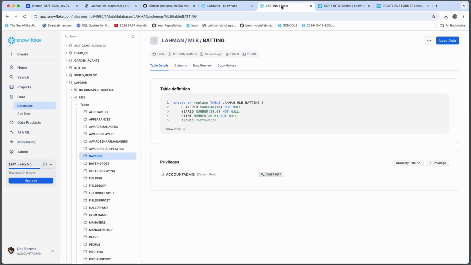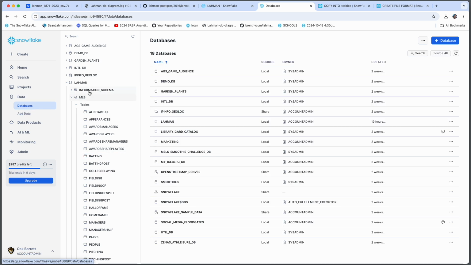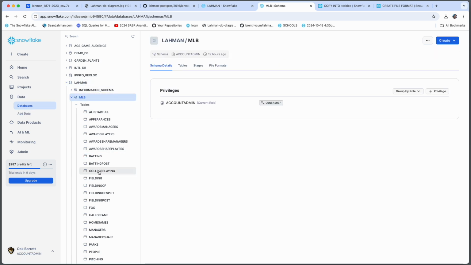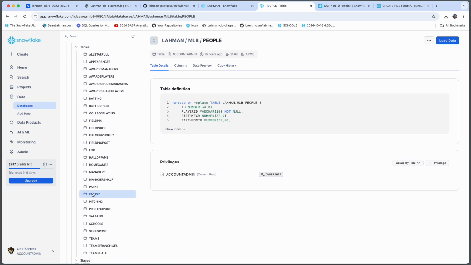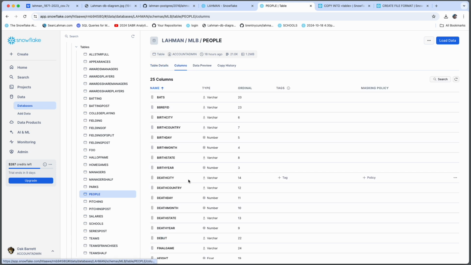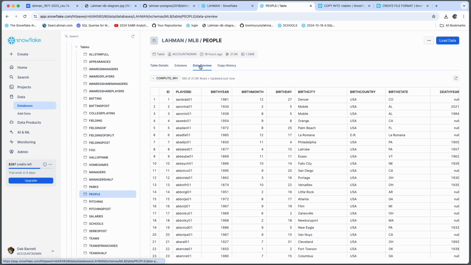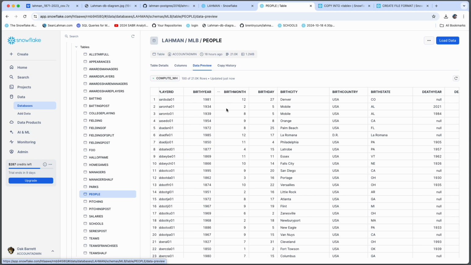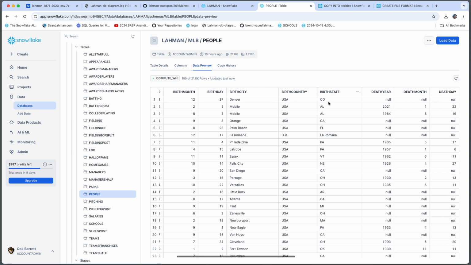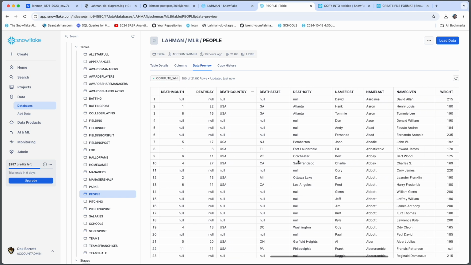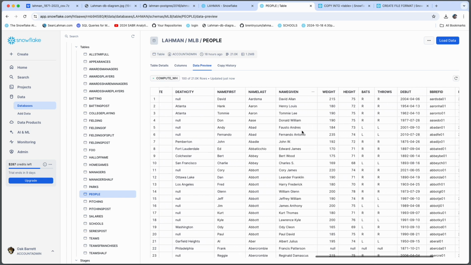Now we'll do some manual exploring of the data. Going back into our MLB schema, we're going to click on the people table and take a look at what we find in there. All kinds of people-related columns: birth city, birth country, birth state, height, weight, player ID, first name, last name. All right, this is stuff that we could join on other tables to make some better result sets.